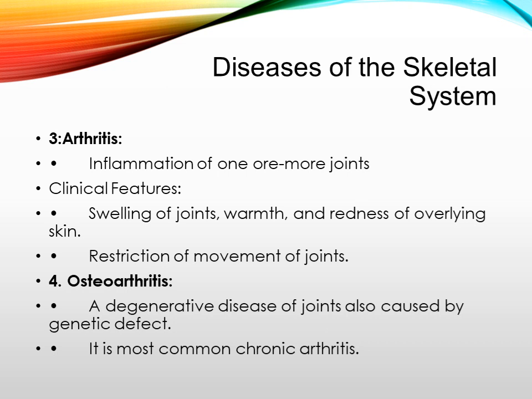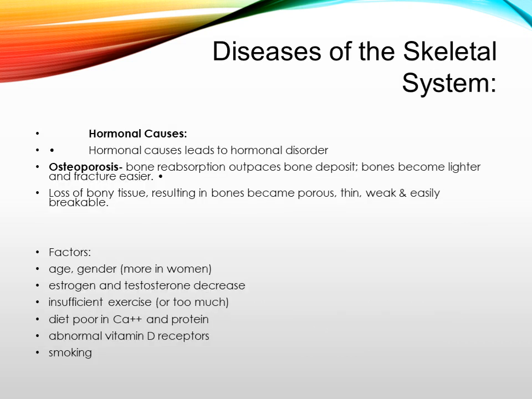Now let's move to osteoarthritis, a degenerative disease of joints also caused by genetic defect. It is the most common chronic arthritis. It means a long term arthritis leads to osteoarthritis. Both have the same cause, that is genetic defect.